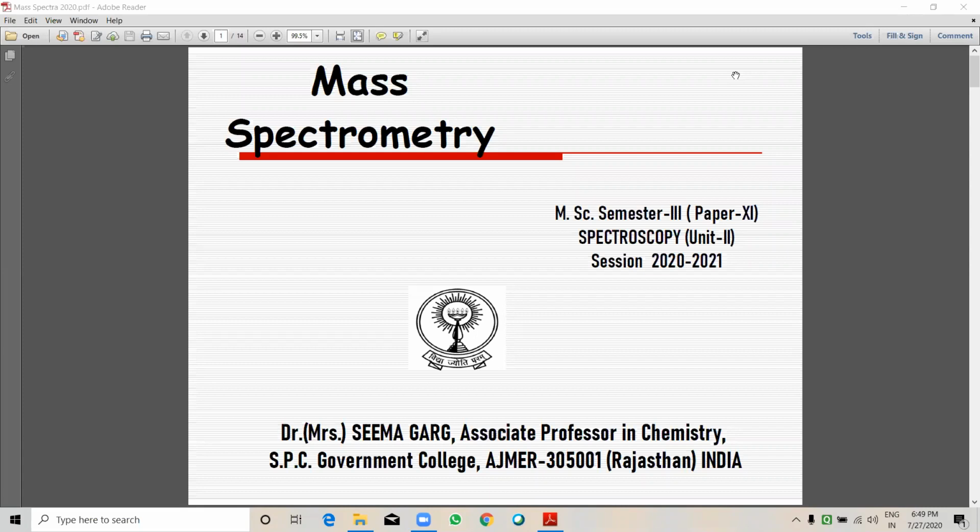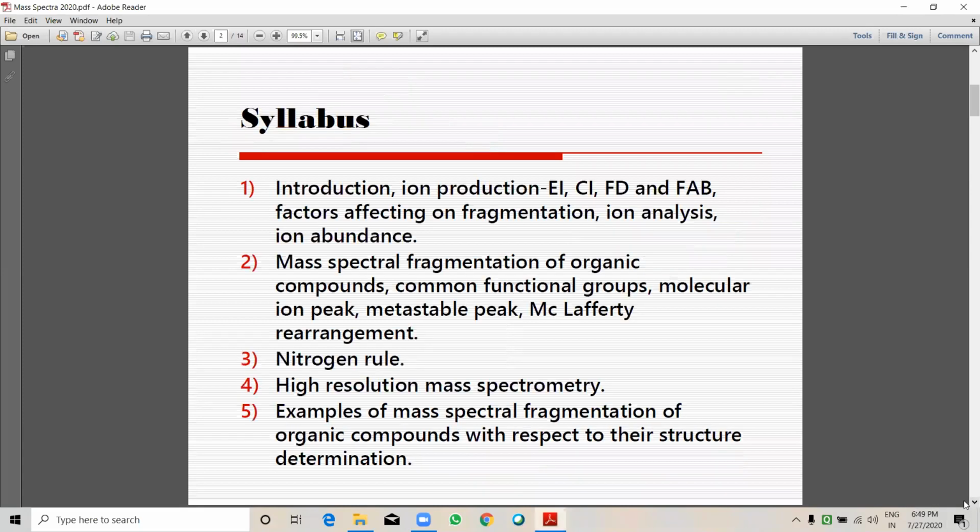Mass spectrometry. It is for MSc Semester 3, Paper 11, Unit 2, Spectroscopy. Mass spectra is a technique to determine the mass of the molecule. This is your syllabus: introduction, mass spectral fragmentation, rules, high resolution mass spectrometry, examples of fragmentation.